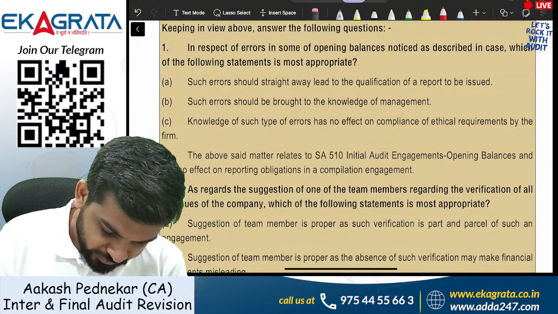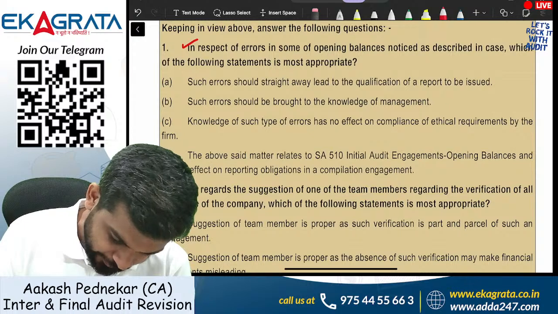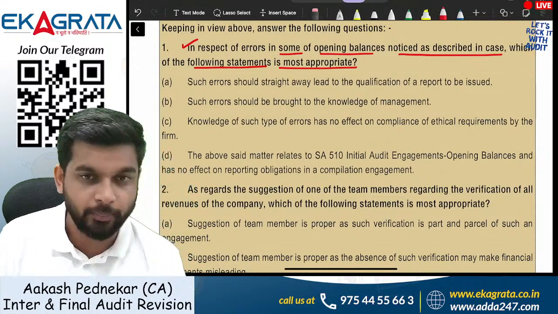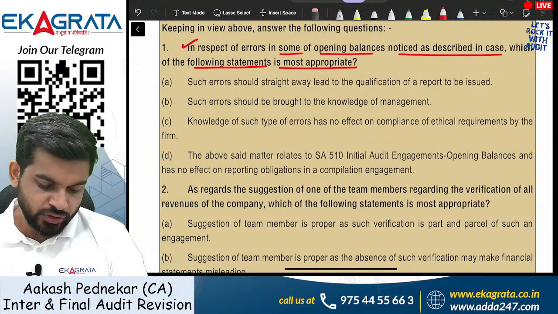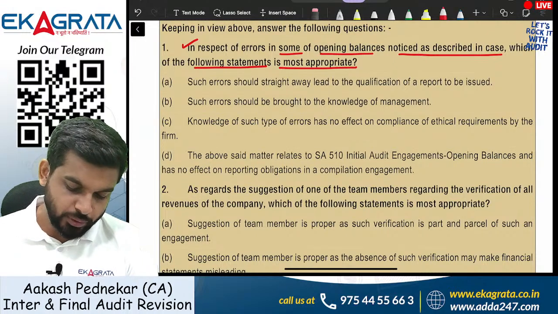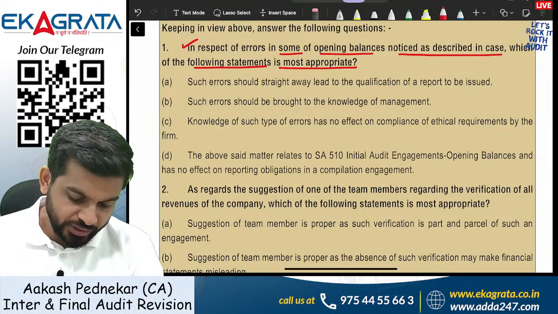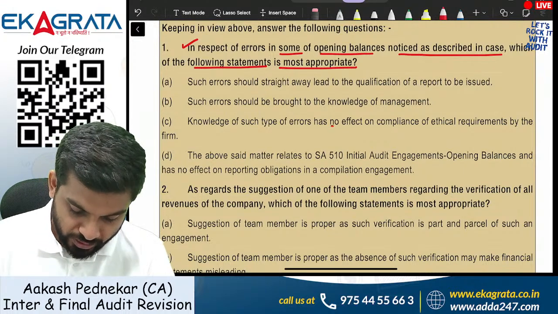In respect of errors in some of the opening balances noticed as described in the case, which of the following statements is most appropriate? Such errors should straightaway lead to qualification of the report. Such errors should be brought to the knowledge of the management. Knowledge of such type of errors has no effect on the compilation.